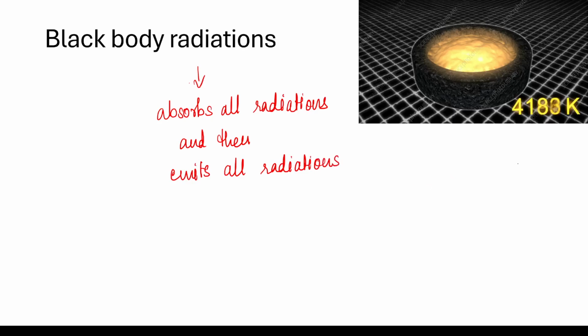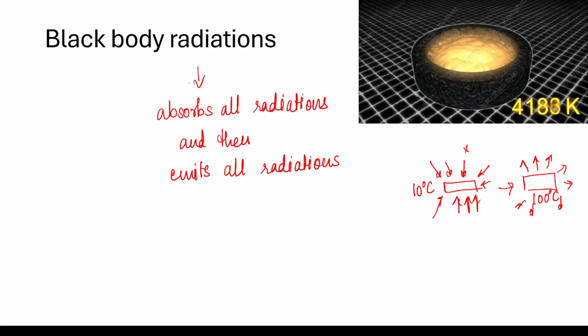I'll give you an example. Let's say there is a metal filament, and you're heating it up by giving it all possible radiation. The temperature is, let's say, 10 degrees Celsius. It absorbs all the radiation falling on it, and the temperature increases to, let's say, 100 degrees Celsius. Now you have stopped heating, so it is not absorbing. Because it is at 100 degrees Celsius, it will start emitting all the radiation it has absorbed. It does not keep anything to itself. Whatever it absorbs, it emits. It absorbs at lower temperature and emits at higher temperature.